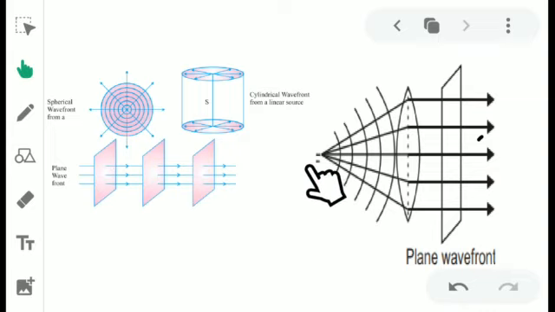When the object is placed at the focus of a convex lens, the light rays come here, and after refraction the rays go parallel to the principal axis. So here there is a plane wavefront. In the same way, if the rays are coming from infinity and after refraction through a convex lens, the rays converge at the focus, so it is a spherical wavefront.